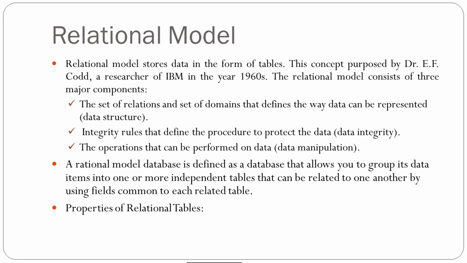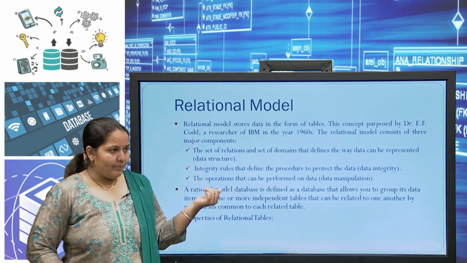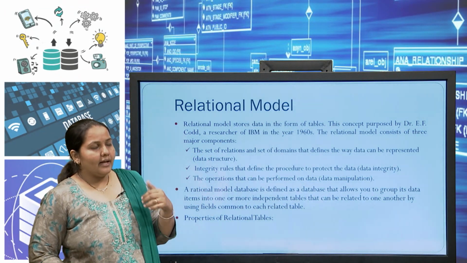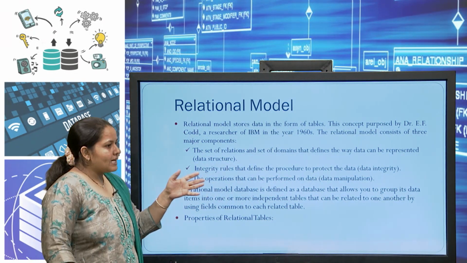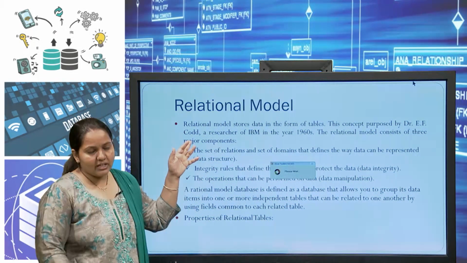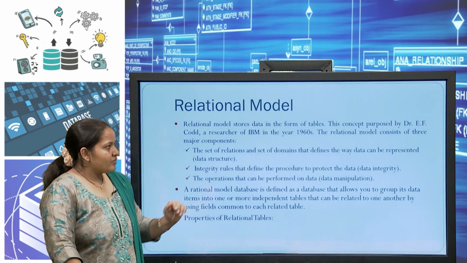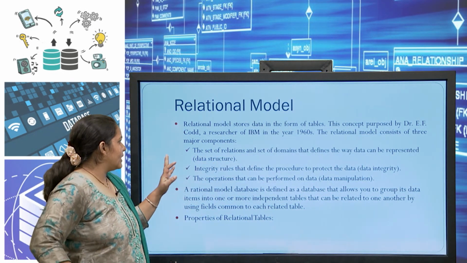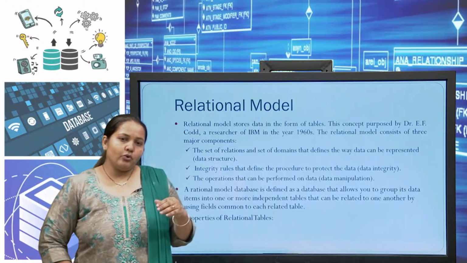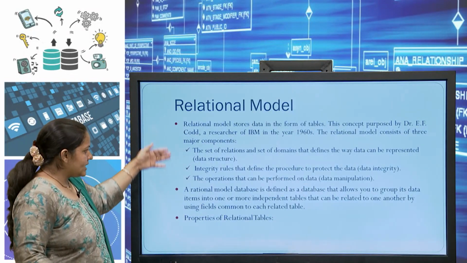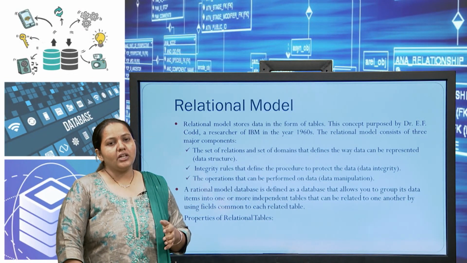The relational model stores the data in the form of tables. As we know, relation is also another name for a table. So, the relational model always stores your data in the form of tables. This concept was given by one of the researchers of IBM, that is Codd, in 1960s, and the relational model consists of three major components. Whenever you are going to adopt the relational model, you have to define these three components within your model.